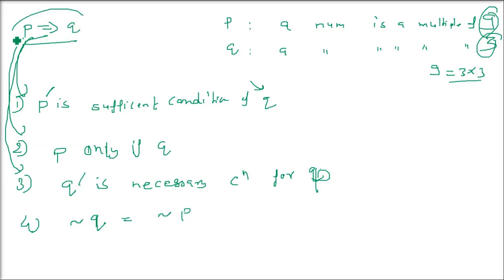Now see here. This statement says if a number is not a multiple of 3, then it is not a multiple of 9. What does it mean? P implies Q only. So this is the same as not Q implies not P. Again, if a number is not a multiple of 3, then it is not a multiple of 9. It cannot be. It has to be a multiple of 3, then only it can be a multiple of 9. So not Q implies not P is also the same as P implies Q, or if P then Q.